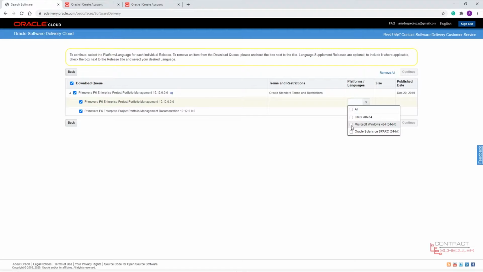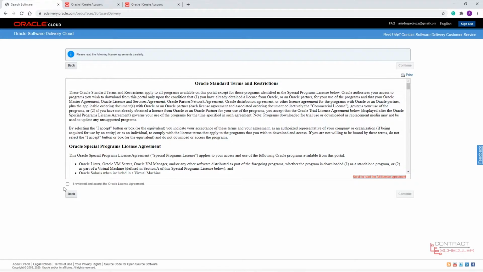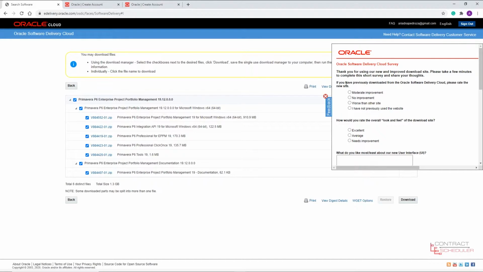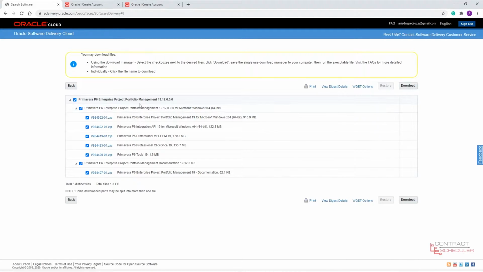Choose the platform where you want to use it. For me, it's Microsoft Windows. They're going to ask you to please agree to the terms and conditions. You say yes. They will ask for you to provide feedback. This is an optional choice. I'm going to say no.